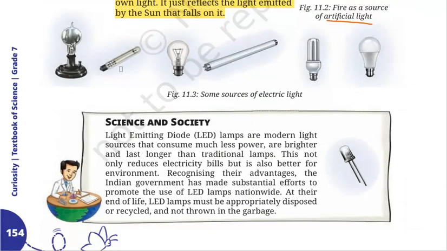So here in figure 11.3, there are some sources of electric light in modern times. We have bulb, tube, LED lights, etc. With LED light, we have a small topic here. We also discussed LED in chapter number 3, that is electricity. The full form of LED is light emitting diode.